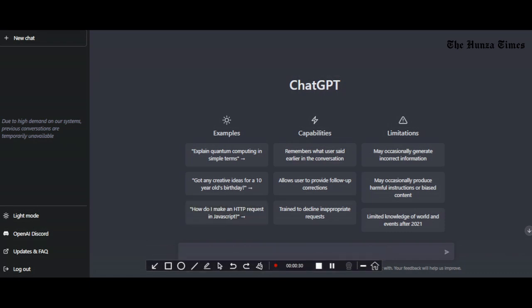So after that, for using this it has some limitations. A few are mentioned here. So it says it may occasionally generate incorrect information, may occasionally produce harmful instructions or biased content, and has limited knowledge of world events after 2021. So the events that were held before 2021 are not included here. So it takes the content after 2021.